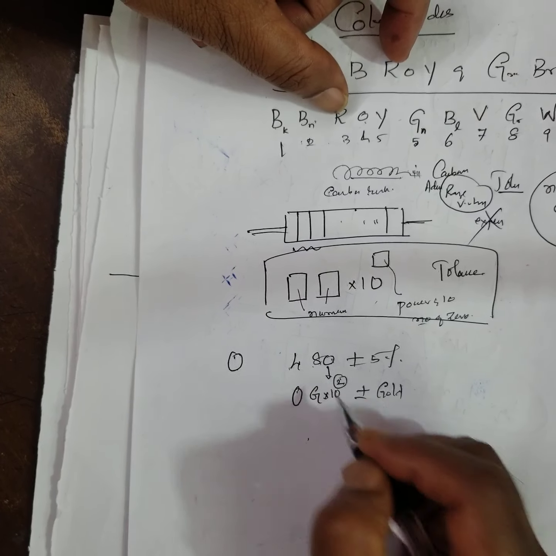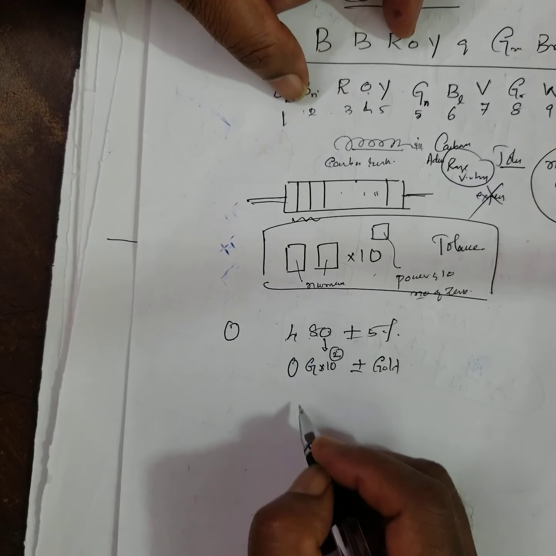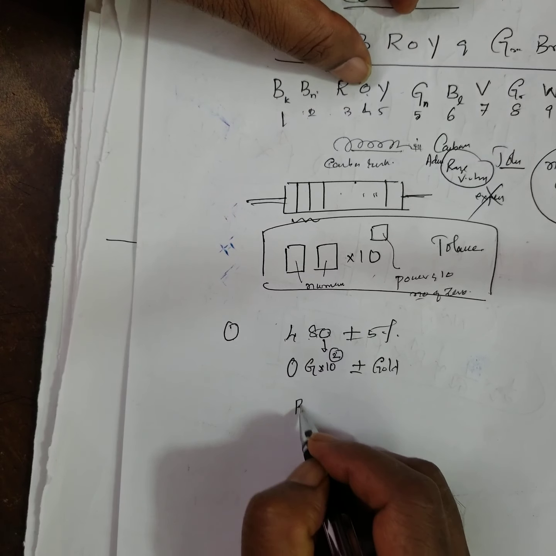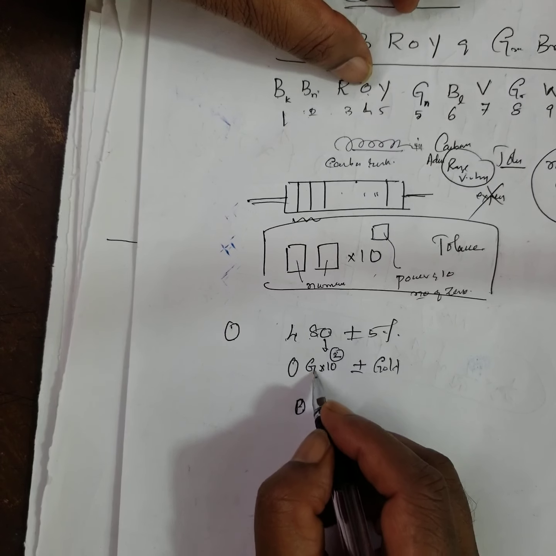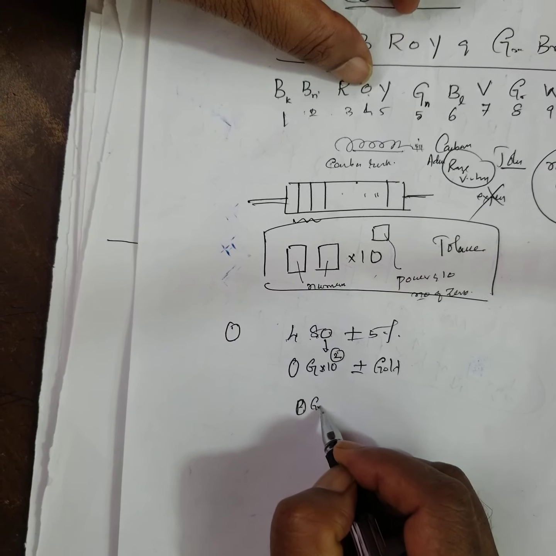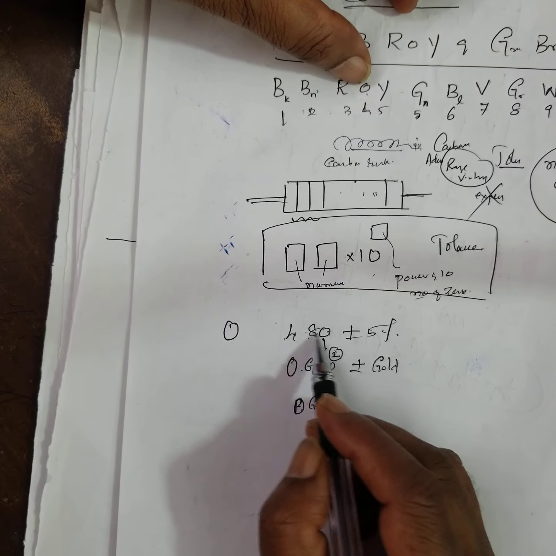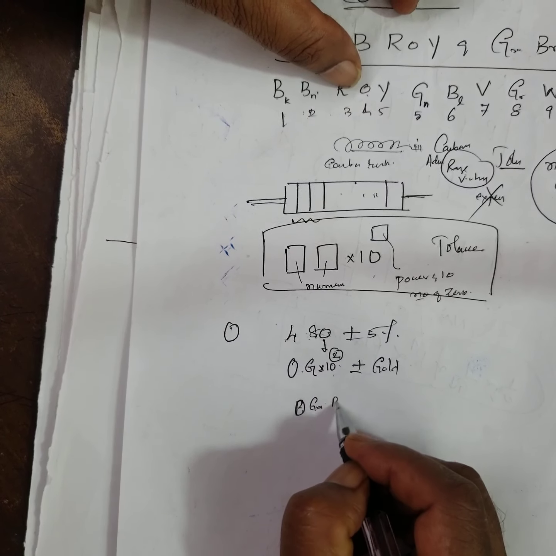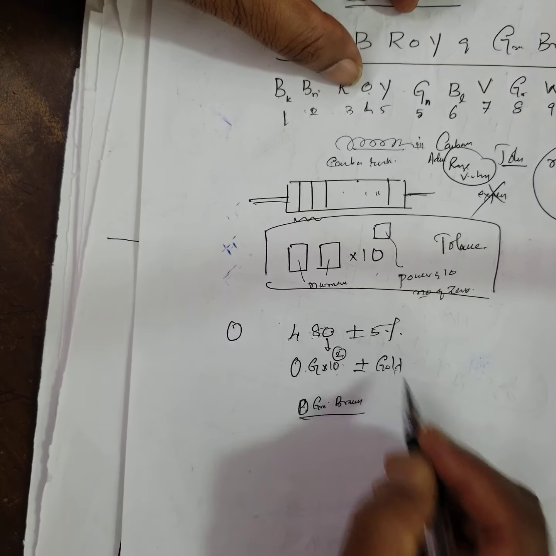Brown. 2 for brown. 4 is for orange, 8 for grey, 2 for brown, and gold.